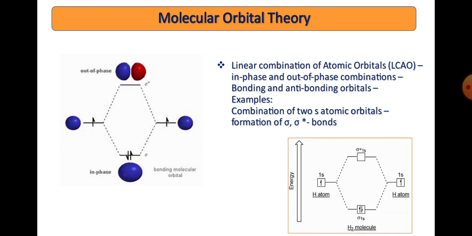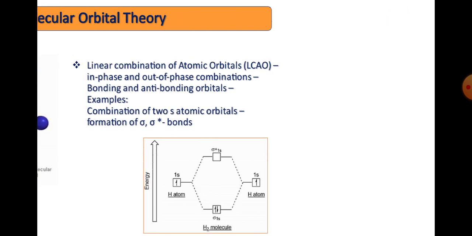So the LCAO approximation is generally the major route in molecular orbital theory, and based on that, all the pericyclic reactions are explained with the help of FMO, which is based on the overlapping of atomic orbitals. In this session we will see the formation of orbitals such as the sigma bond, pi bond, etc.